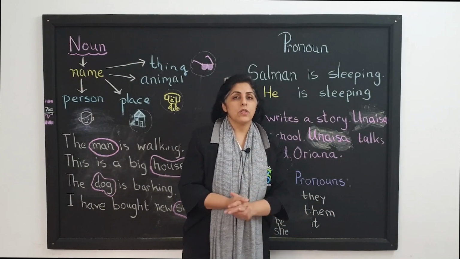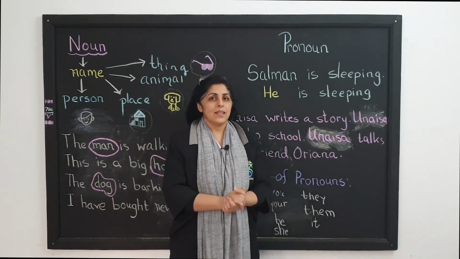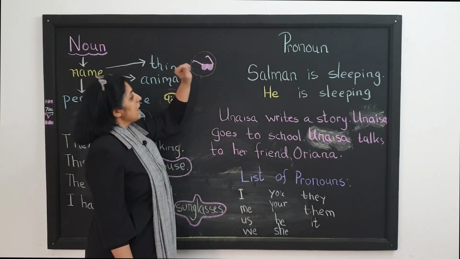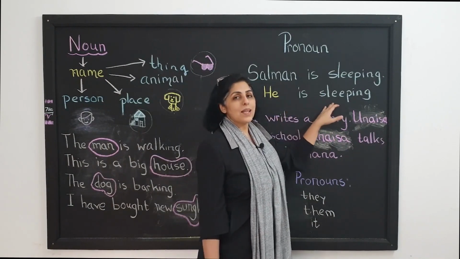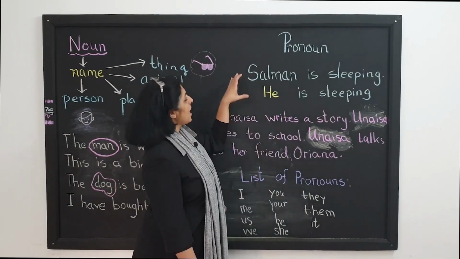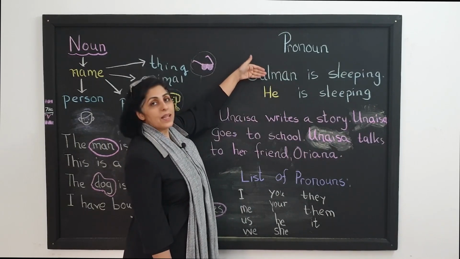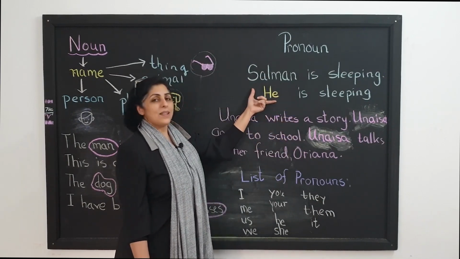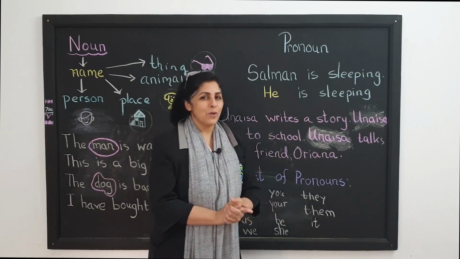If we had used the name of an animal over here, then we could have used it. Okay? So Salman is sleeping, all right. Instead of Salman, I want to use he. He is sleeping. And there you see, I have actually used this and replaced this, right? So what is a pronoun? This is a pronoun. I'm still not giving you the definition. You're still writing it for me, okay?